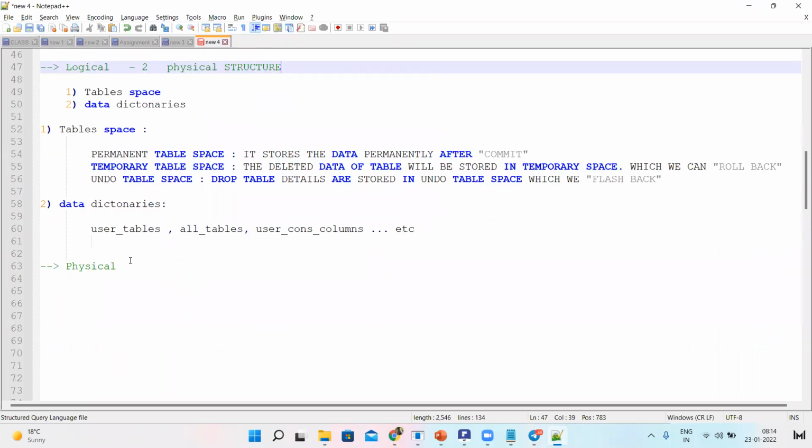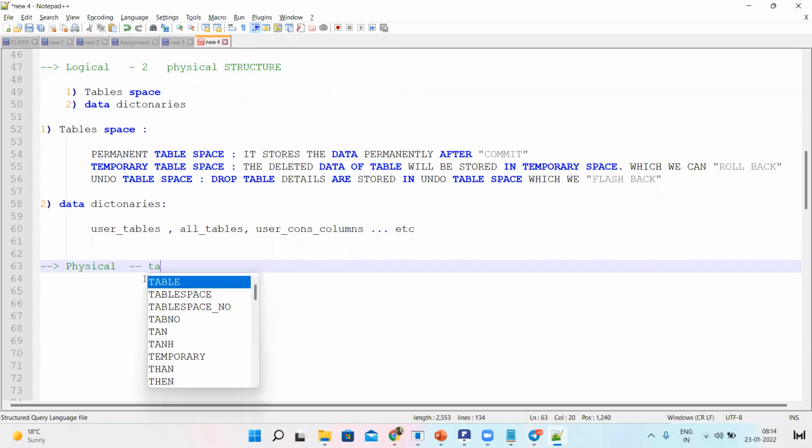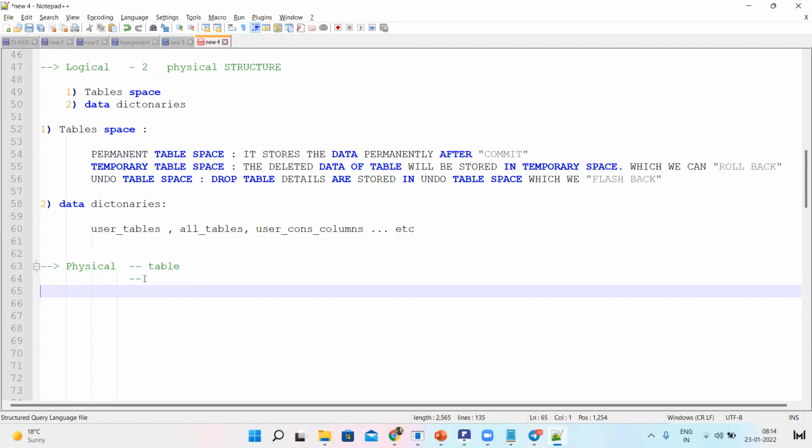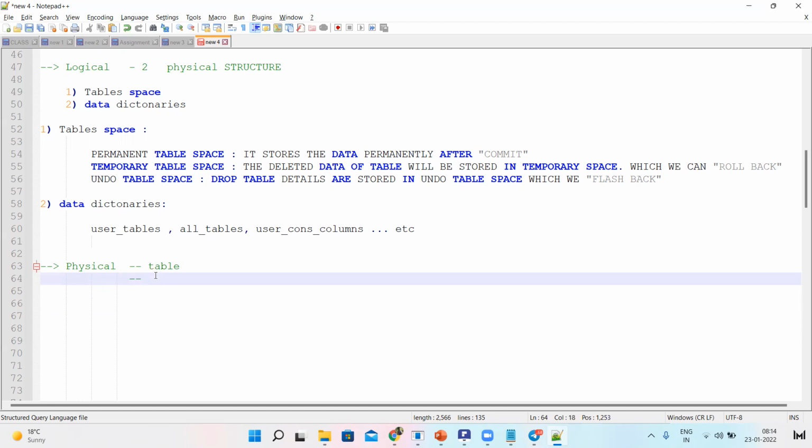Physical structure contains user tables and indexes. We discuss all the tables because they are the physical structure in which we store the data, or which we create and store the data in, or already created tables with data available in the database. So the physical structure contains the tables and indexes.